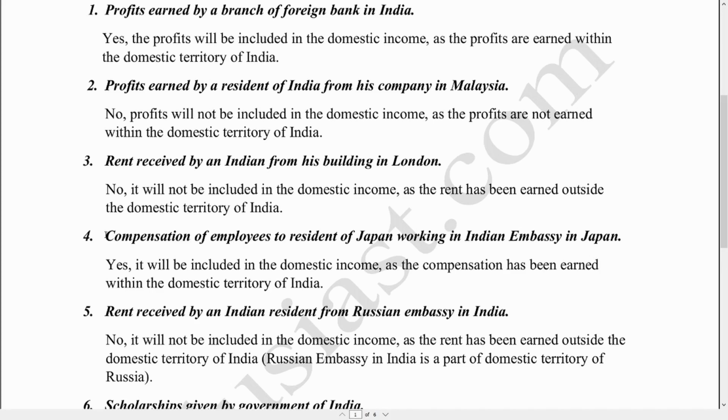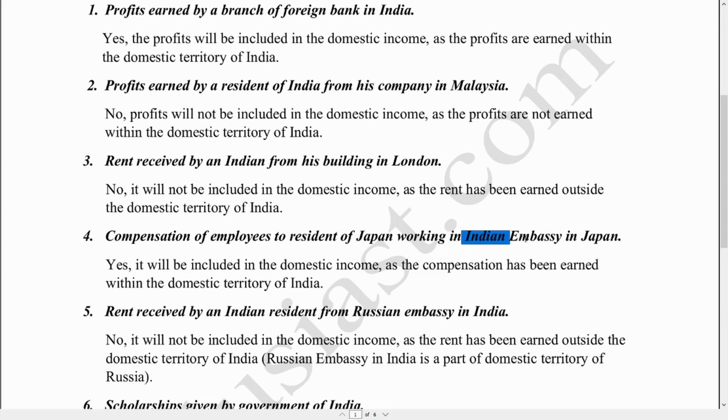But now what we need to look for is whether the compensation of employees has been received within the domestic territory of India or not. So let's examine the statement again. Compensation of employees to resident of Japan working in Indian Embassy in Japan.